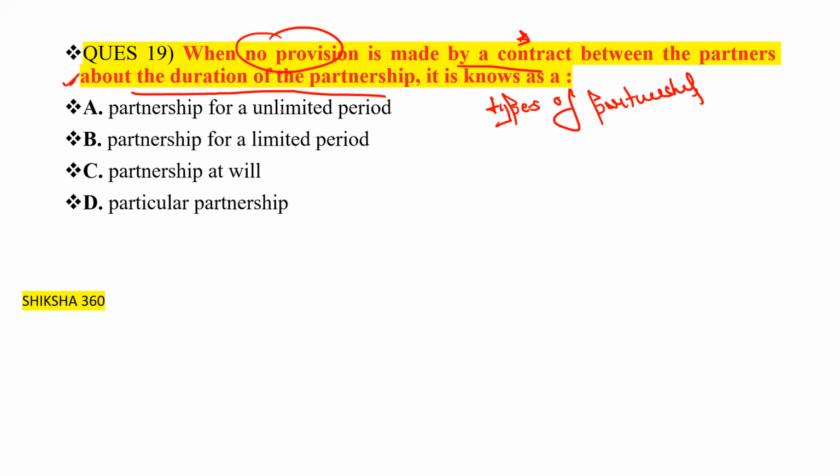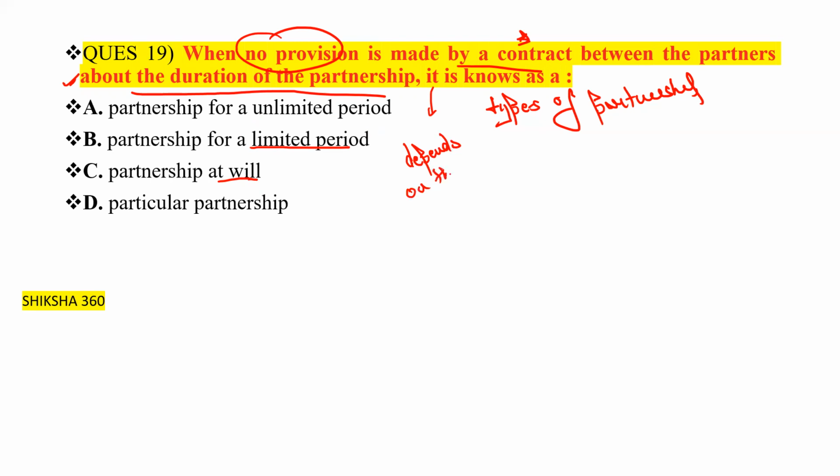So option A is partnership for an unlimited period, then partnership for a limited period, partnership at will. The fourth one is particular partnership. So what is the meaning of that? Basically, nothing is mentioned about up to how much time. So we can say that it depends upon the partners.